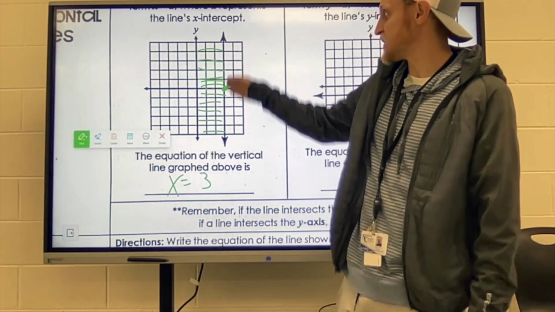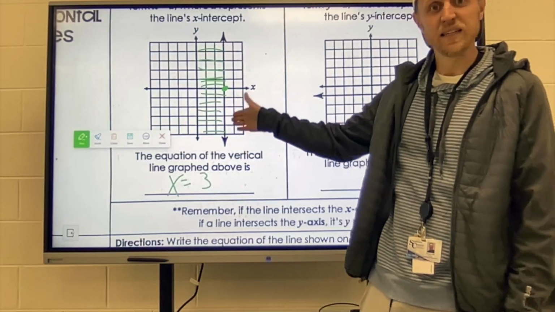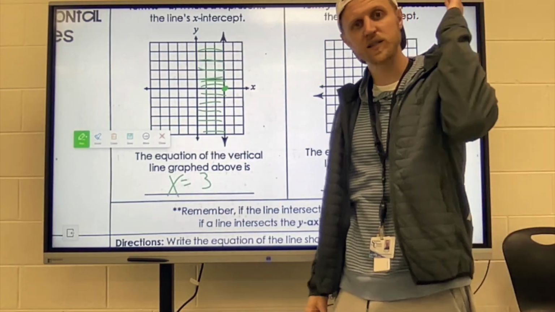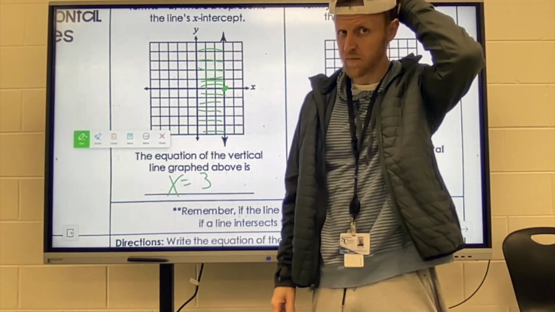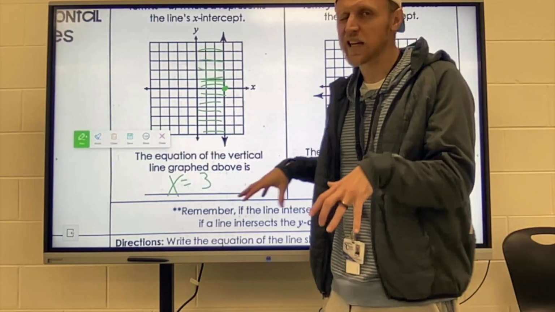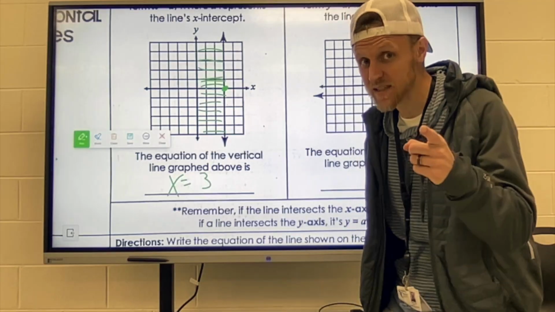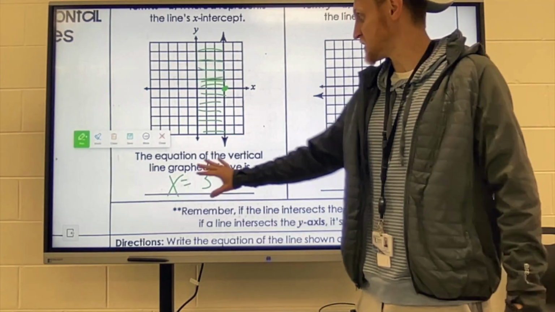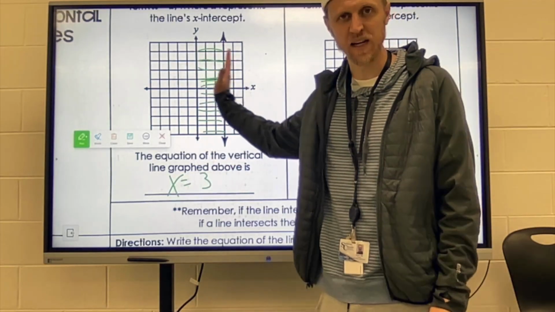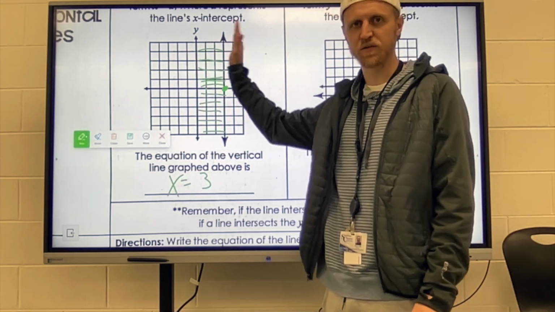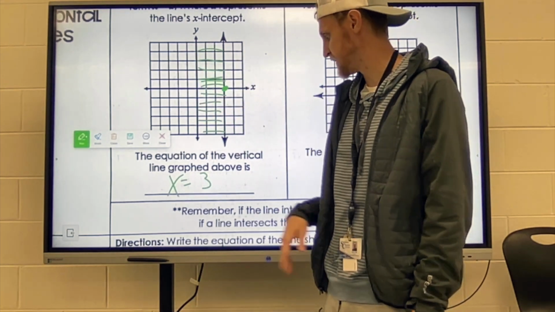Now we know that the slope of this thing is undefined. Vertical lines, undefined slopes, not even a function. So this is one that's really icky. Whenever we see something like that, it's icky. But it's also easy, because you just have to write down, hey, what's happening here? We're just moving to the right by 3 every time. That's the thing that we're crossing.